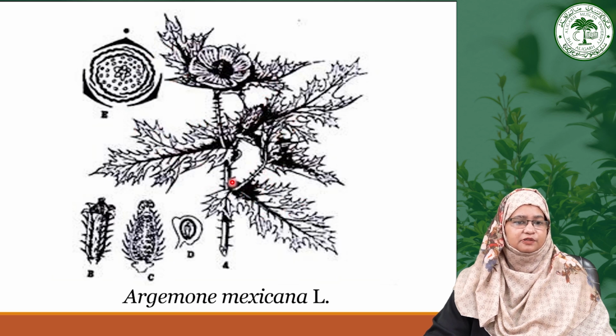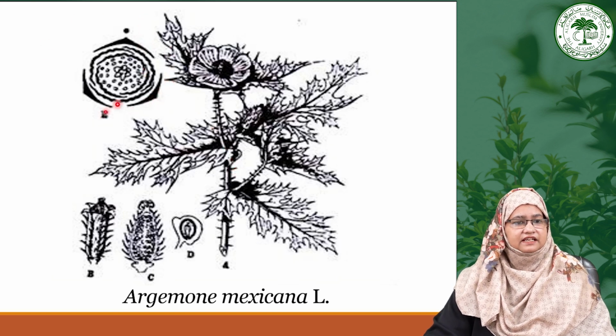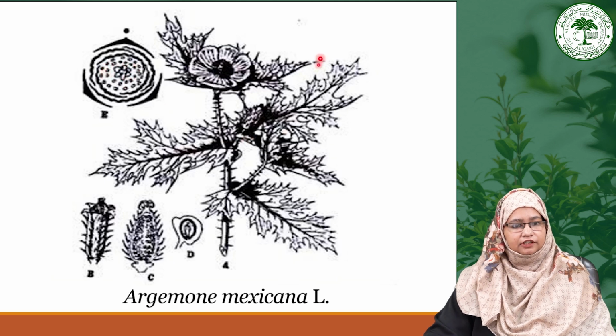Leaves also have spines, stems also have spines, the androecium and stamens, all the plant body has spines. Here you can see the floral formula of Argemone mexicana, which shows the presence of 3 calyx, the number of corolla is 6 arranged in 2 whorls, then there is an infinite number of stamens, and there is a multicarpellary syncarpous ovary with parietal placentation. So, these are the characters of Argemone mexicana, which is commonly present as a weed in India.